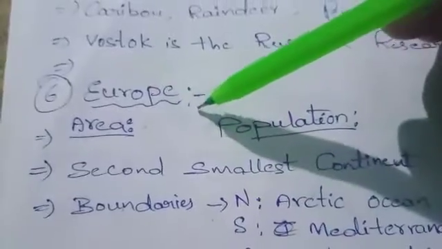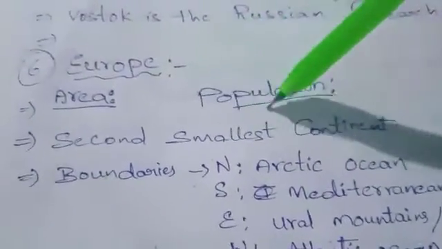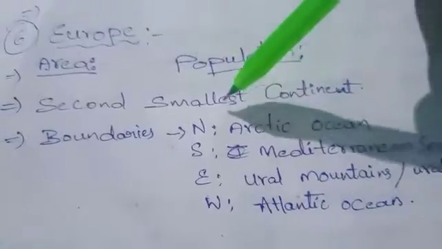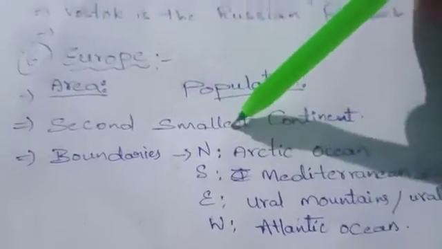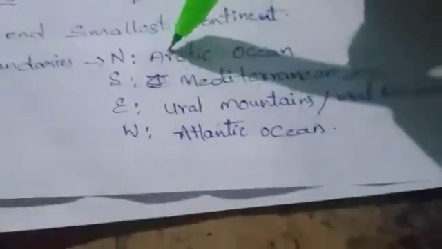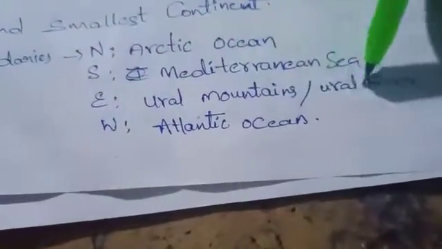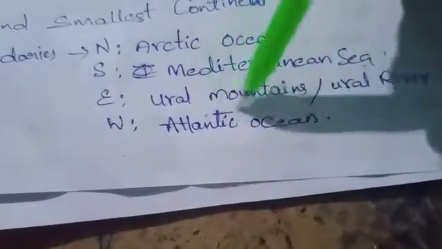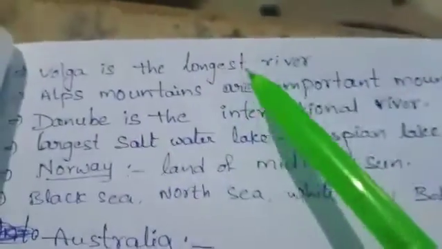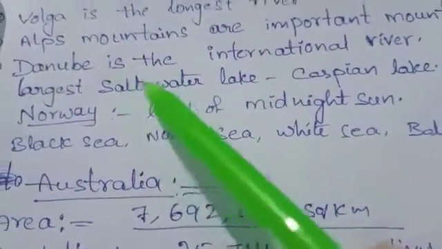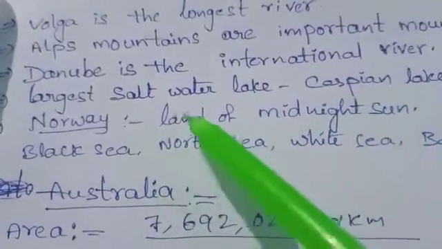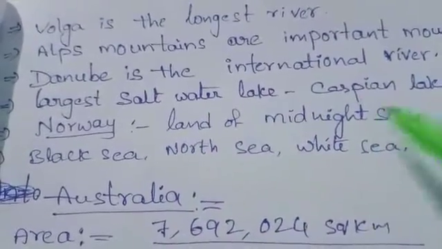Next, Europe, the 6th biggest continent and the 2nd smallest continent. Boundaries: North, Arctic Ocean; South, Mediterranean Sea; East, Ural Mountains and Ural River; West, Atlantic Ocean. Next, the Volga is the longest river in Europe. The Alps are the important mountains. The Danube is the international river, and the largest saltwater lake is the Caspian.